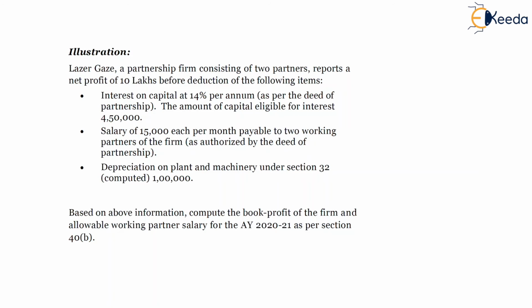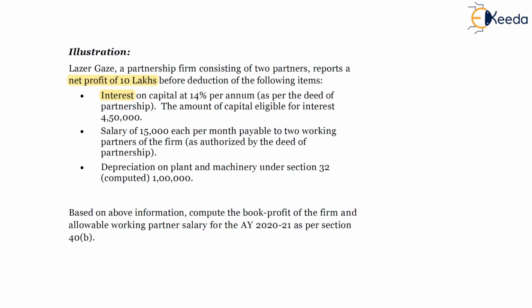Now friends, the next illustration, which will be the last illustration for section 40A on your screen. Laser Gaze, a partnership firm consisting of two partners, reports a net profit of 10 lakhs, which is before deduction of the following items. First, interest on capital at 14% per annum.